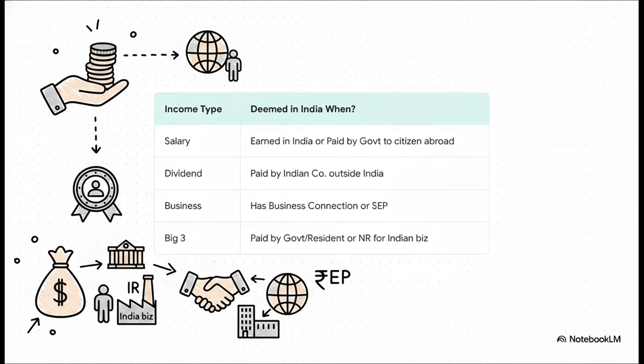Dividends from Indian companies, caught anywhere in the world, absolutely. Business income, caught if there's a formal dependent connection or a digital significant economic presence. And lastly, the big three, interest, royalty, and FTS, are determined purely by who is paying and where those funds or services are ultimately utilized. Really try to picture this framework when you're taking your test.